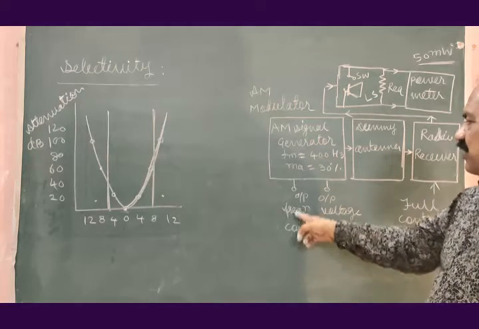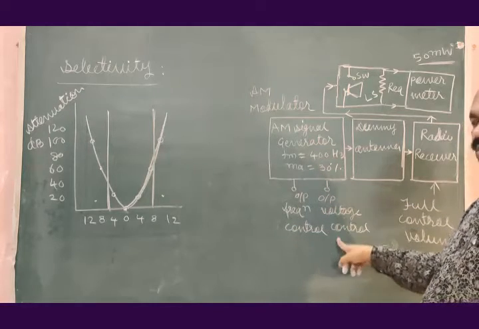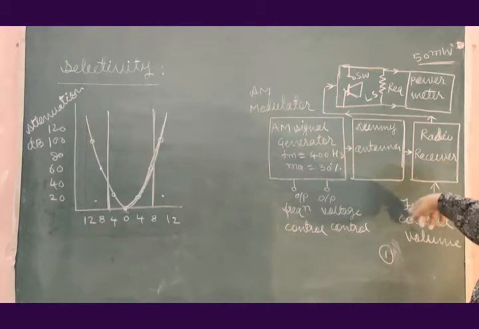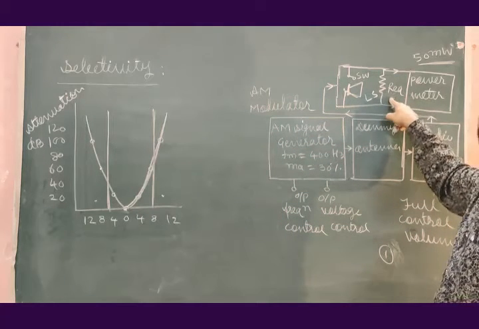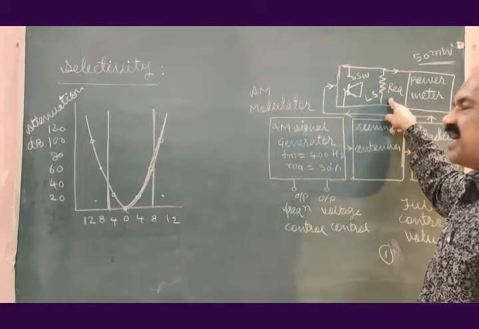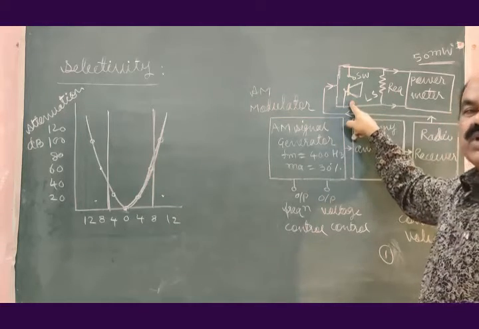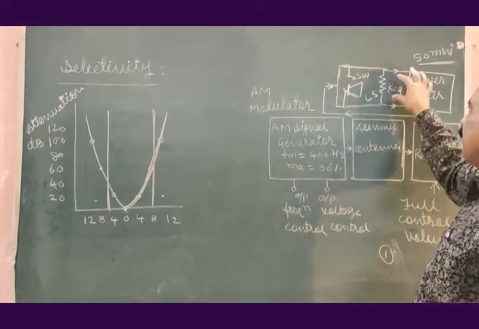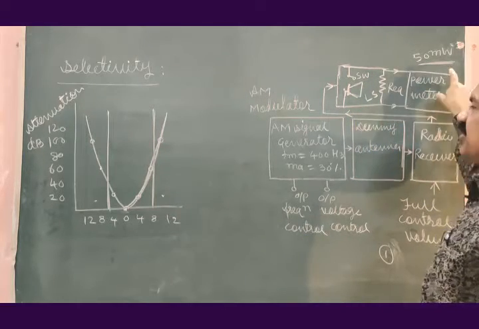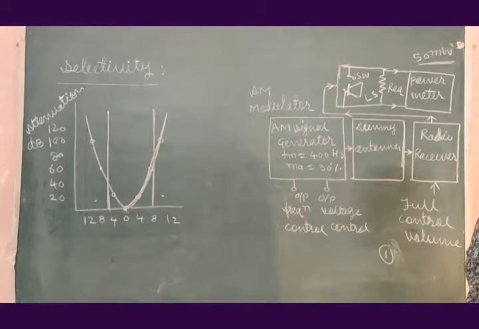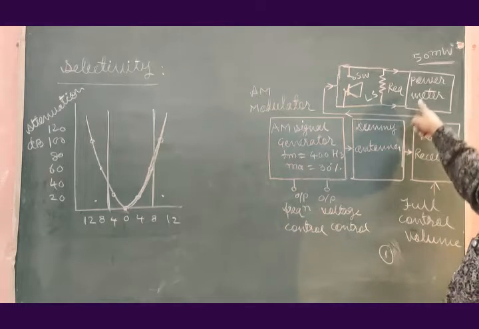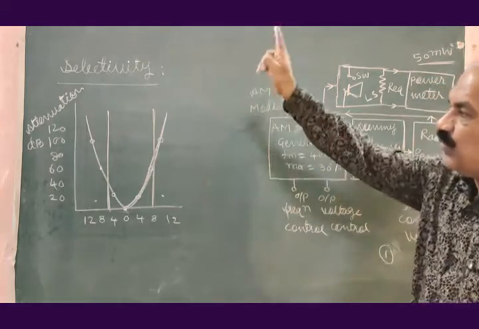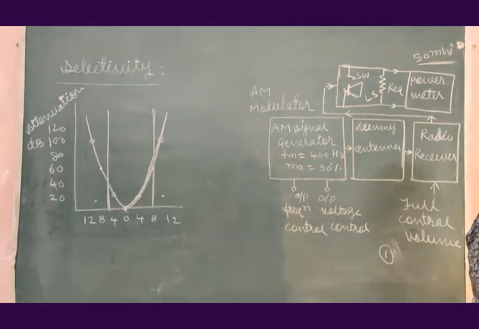It has two controls: output frequency control, output voltage control, and full volume control at the radio receiver. R equivalent is the load resistance which has a value equal to the resistance of the loudspeaker, and therefore this power will be measured by this power meter.